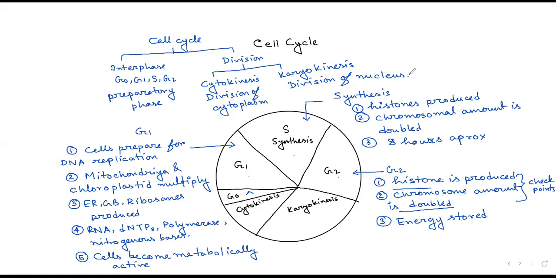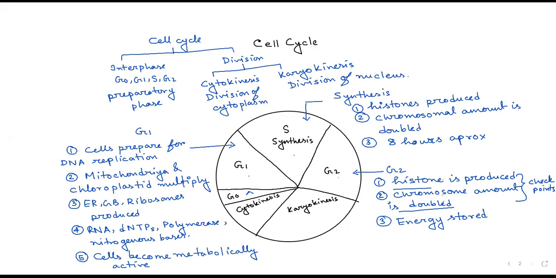Why are we calling it cell cycle? Why is the word cycle there behind cell? Yes, Dhruvanshi, you can speak.